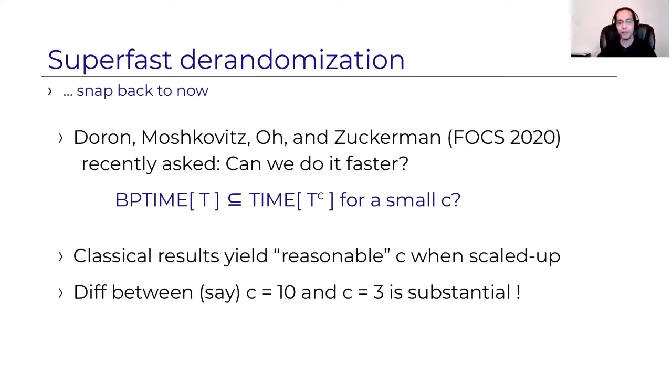It's very meaningful. And it's especially meaningful when t is large, when we want to derandomize algorithms that run in large running time, where something like c equals 10 could already make the running time be trivial. And also for a polynomial time t, there's a difference between simulating it with a large polynomial overhead and simulating it with a small polynomial overhead. That's obvious. So the main result of Doron et al.